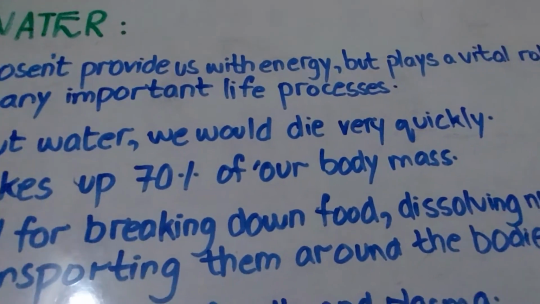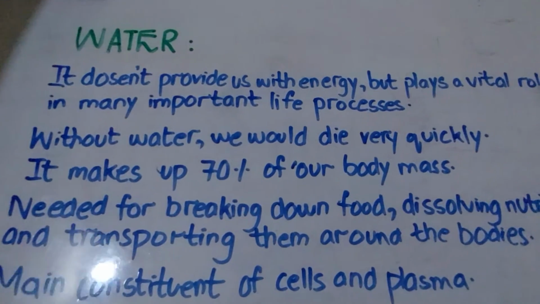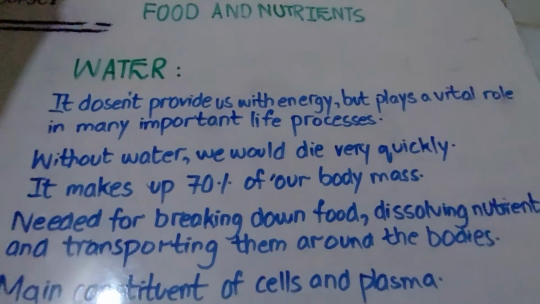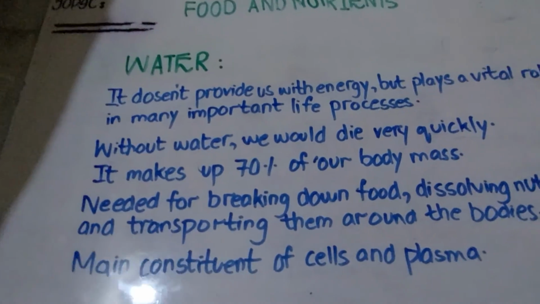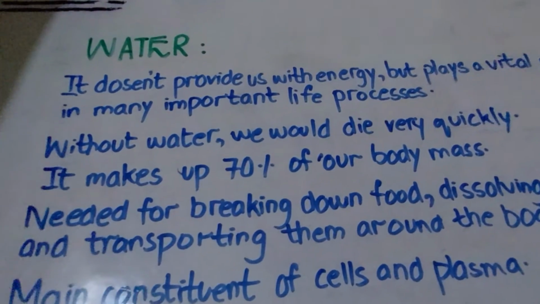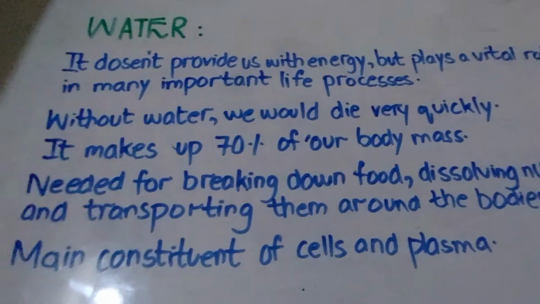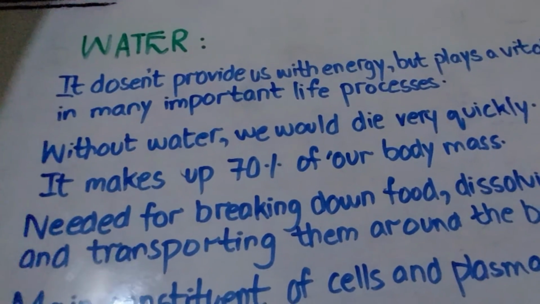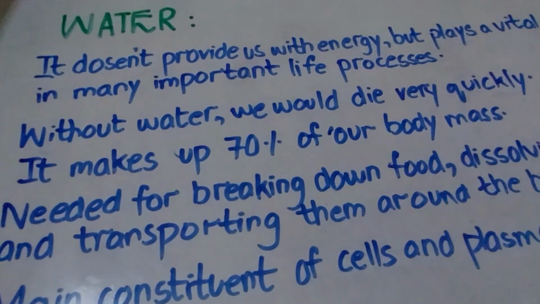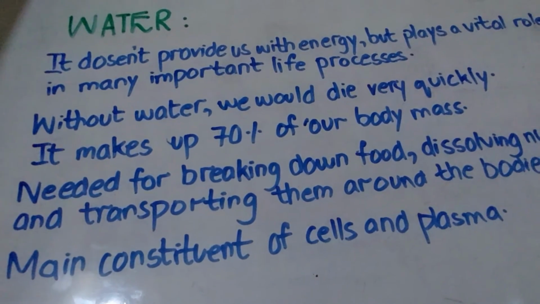It makes up 70% of our body mass. It is needed in the body for breaking down food, dissolving nutrients, and transporting the nutrients around the body. So it plays a very vital role, as you can see from this bullet point. Main constituent of cells and plasma. It is needed in the cells because chemical reactions can only take place in the cytoplasm of cells which contain enough water. And plasma, the liquid part of the blood, also contains water.